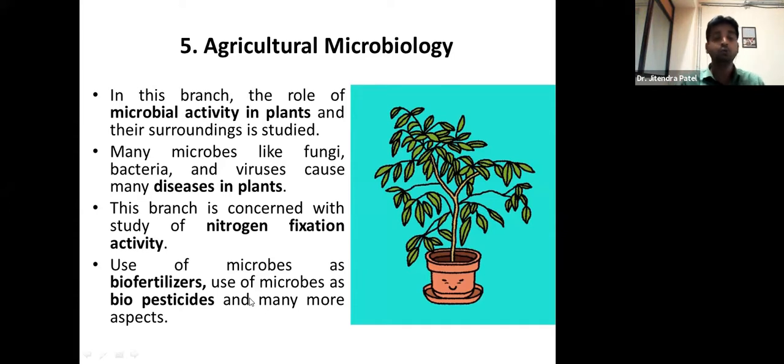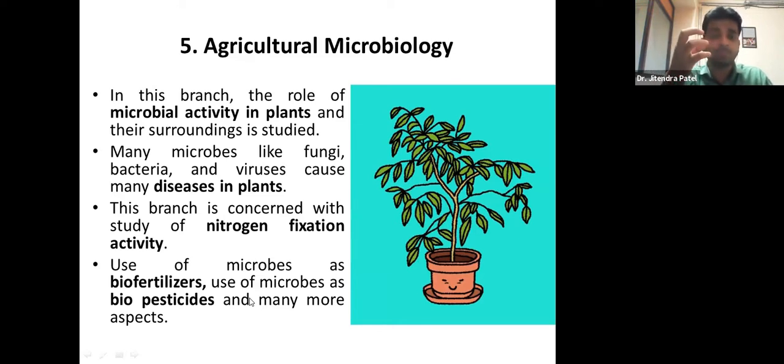The next one: use of microbes as biofertilizers, use of microbes as biopesticides, and many more aspects. Take biofertilizers, right? What is the method of compost? How are we preparing herbal compost? How are we preparing compost from cow dung? All those things are not possible without microorganisms.